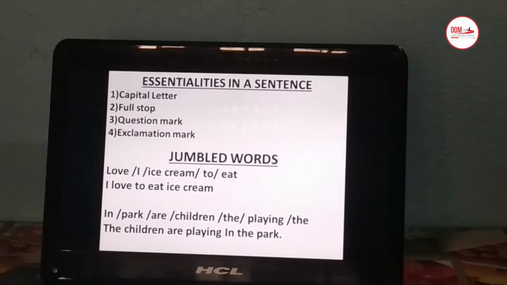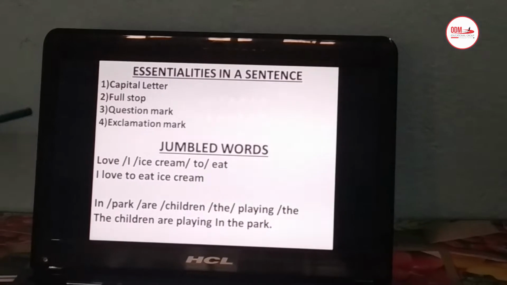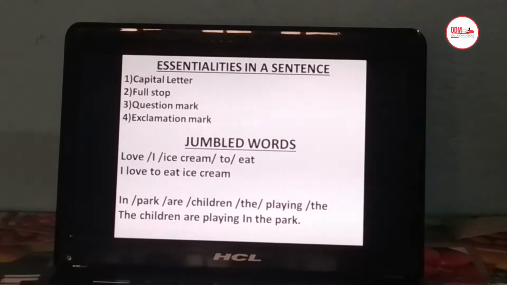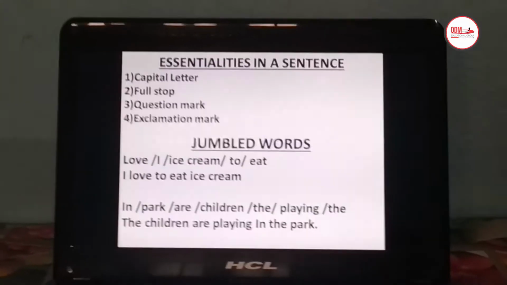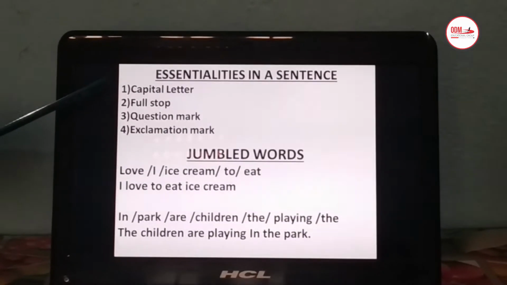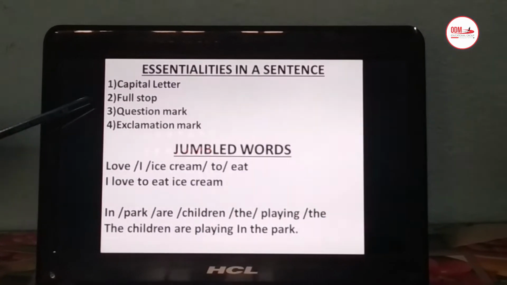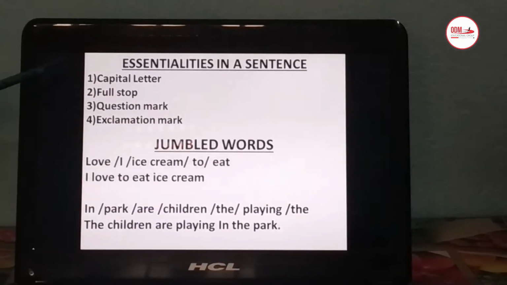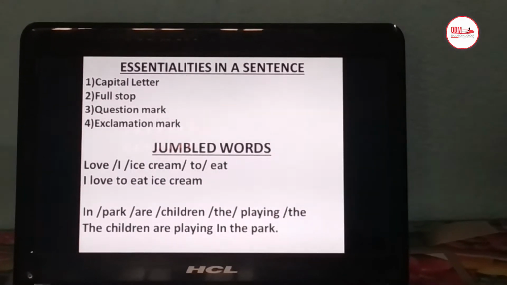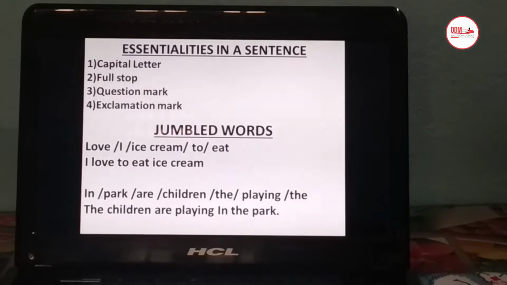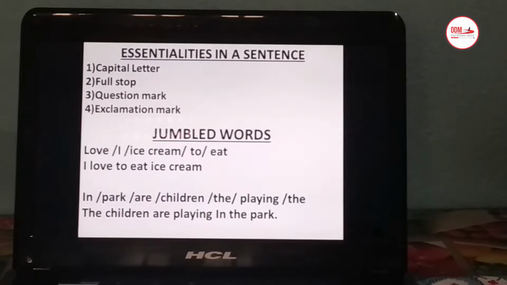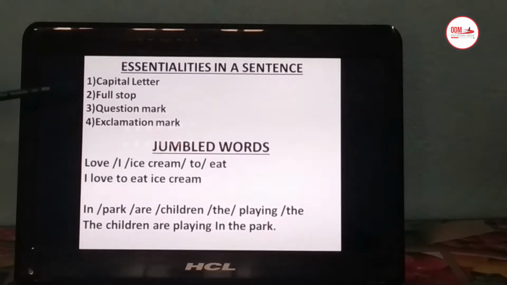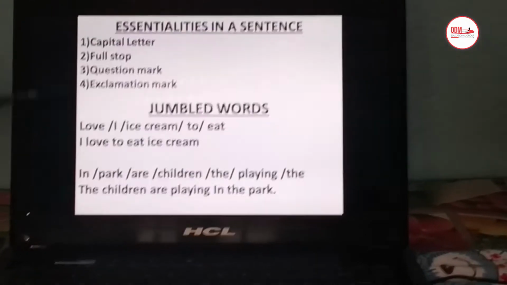After that, we had studied about essentialities in a sentence. That means, what are the necessary things required in a sentence? First, we had studied capital letter, then full stop, question mark, and then exclamation mark. These are nothing but all punctuation marks which are necessary while writing a sentence. A sentence has to begin with a capital letter, and depending upon the type of sentence that we are writing, we have to give these three different punctuation marks.